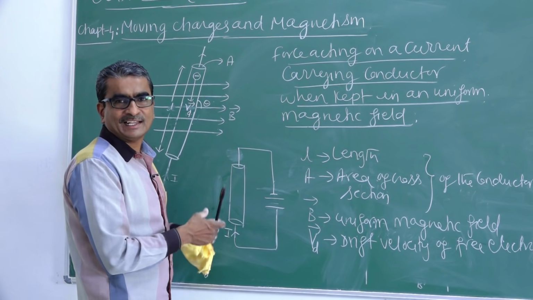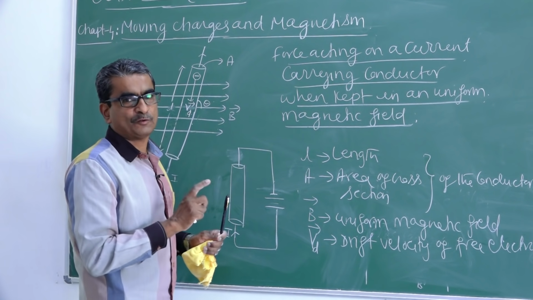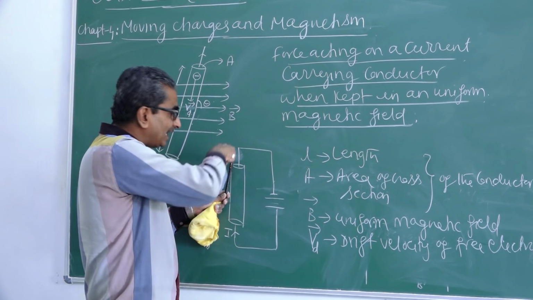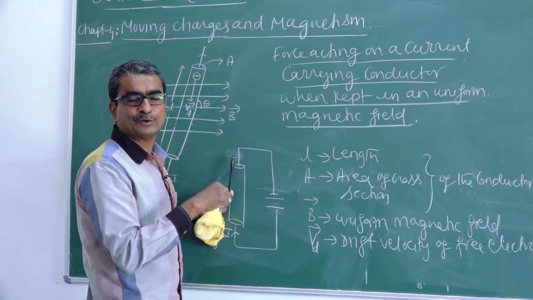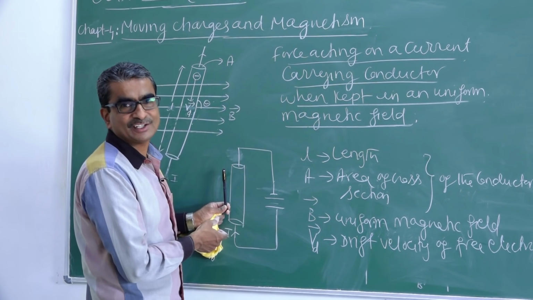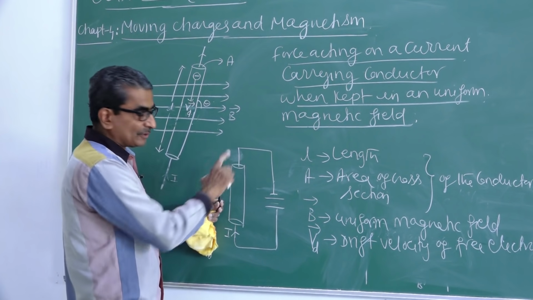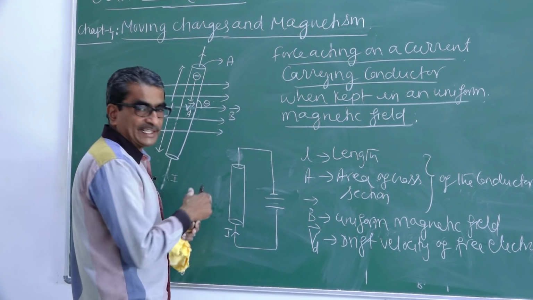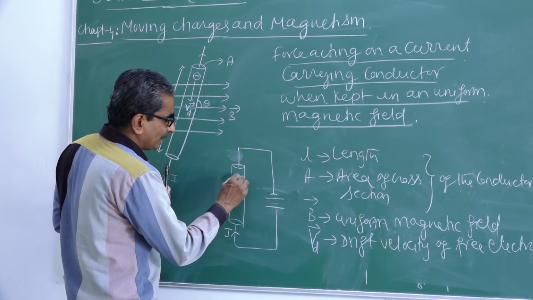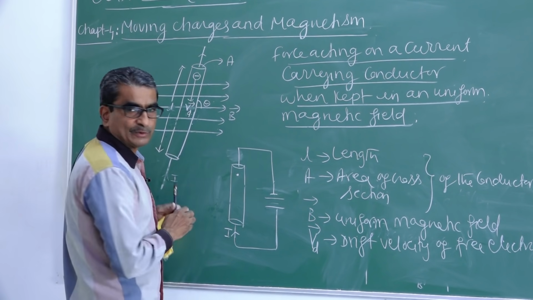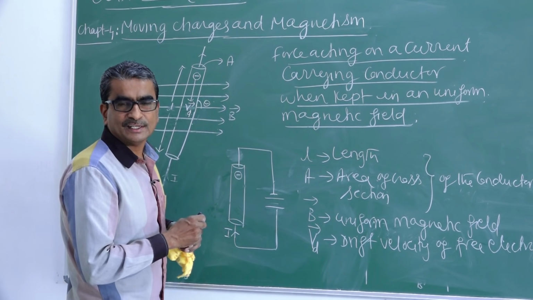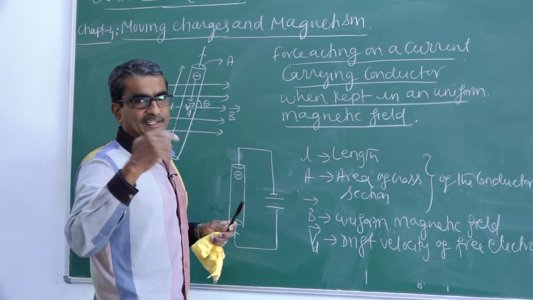In fact, in metallic conductors there will be no flow of positive charge, but there will be flow of electrons. That is why flow of electrons gives rise to electronic current, and we assume the flow of positive charge as conventional current. So current flows in the upward direction, and in metals plenty of free electrons are there. Therefore, let us consider this is one of the free electrons. I represent that free electron by a negative sign, because electrons are negatively charged.